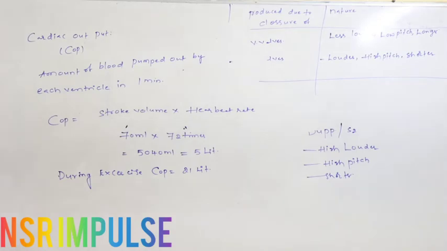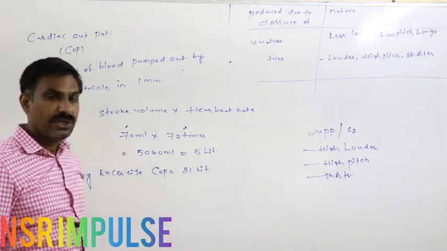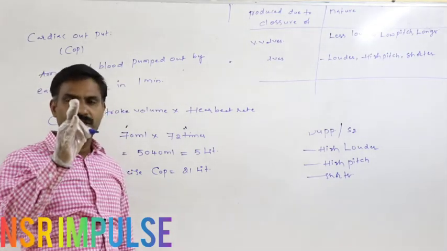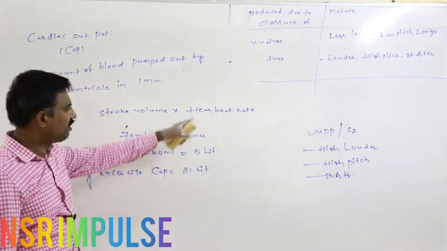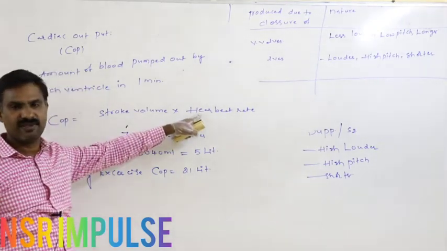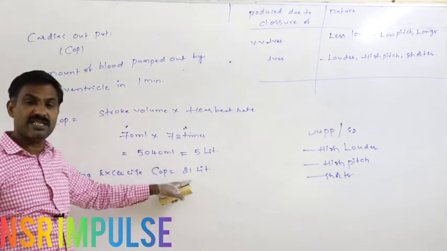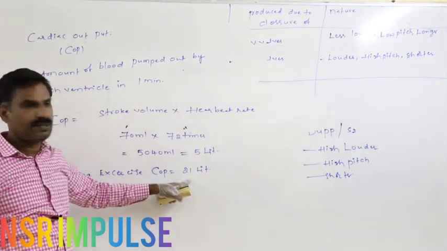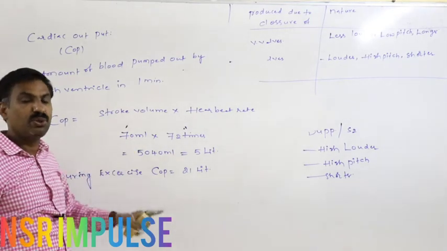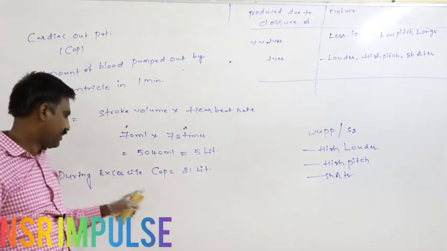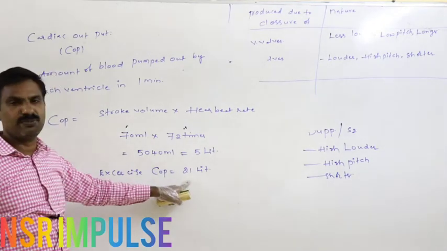Whenever the person is doing vigorous exercise, the cardiac output rises to 21 liters, because during that time the heartbeat rate increases. During vigorous exercise, heartbeat rate increases, but stroke volume is normal, that is 70 ml. Due to the increased heartbeat, cardiac output increases up to 21 liters.